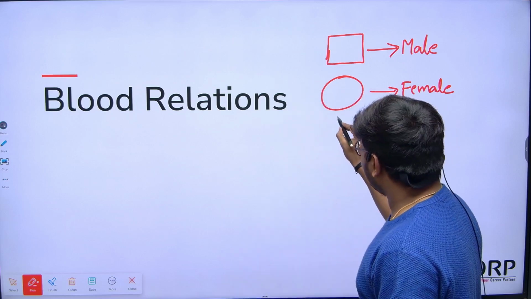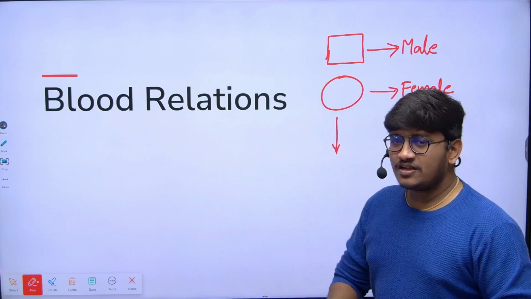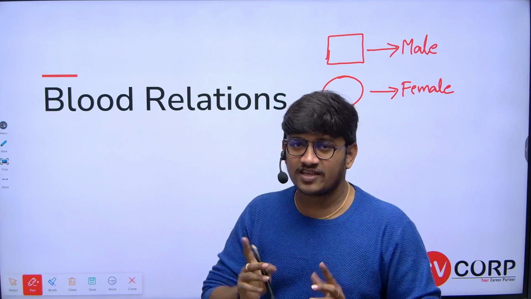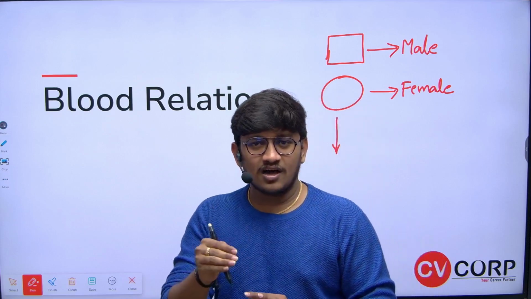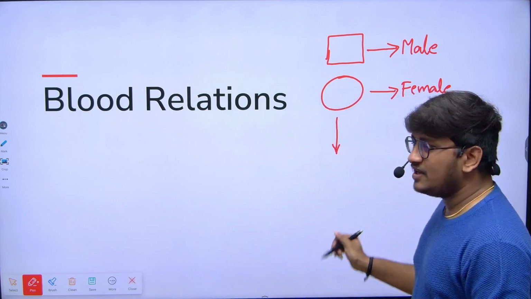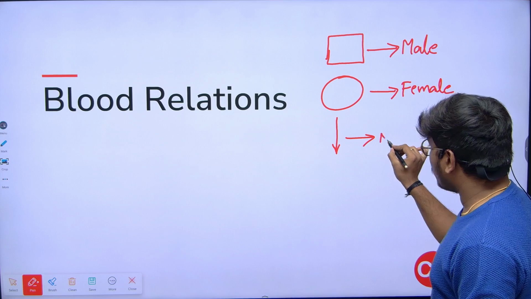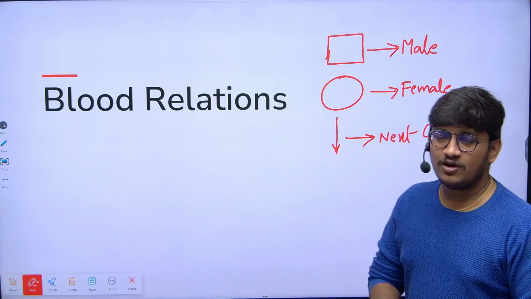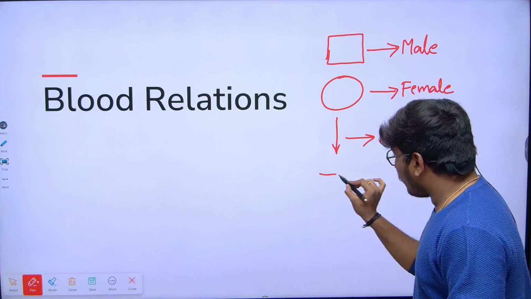And next generation. When it comes to the next generation, it is very simple. We are all the next generation to our parents, correct? And our parents are the next generation to our grandparents. So for the next generation, represent with a downward arrow. Next is the equals to symbol.